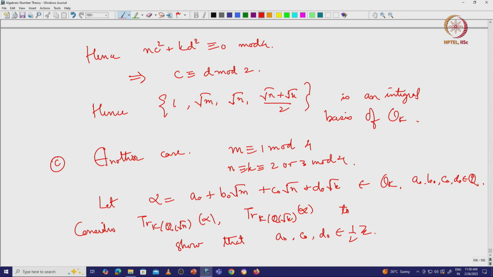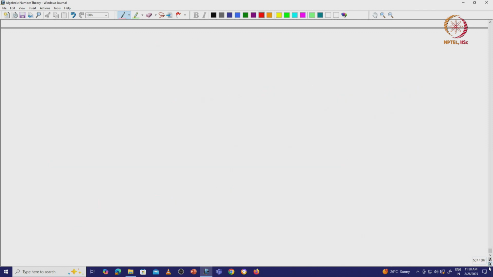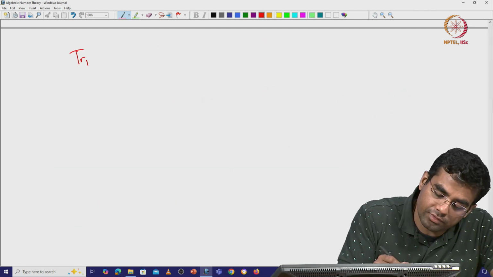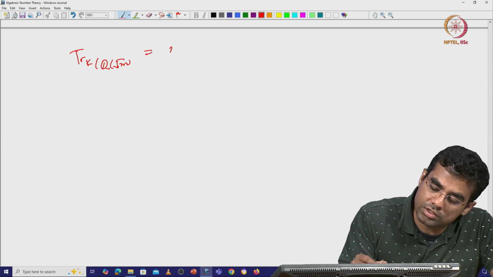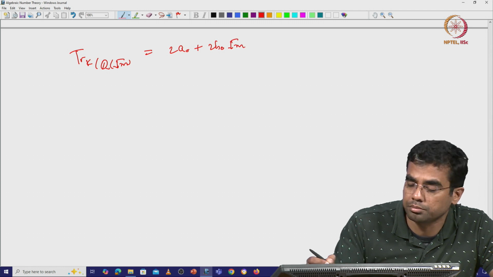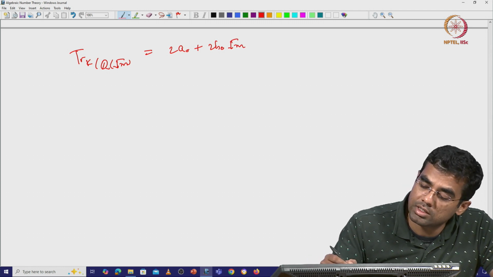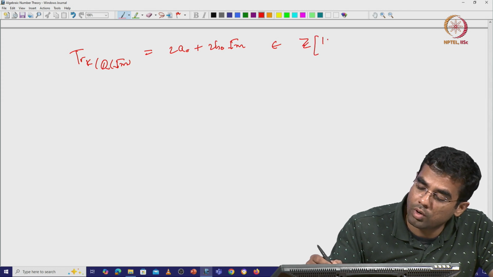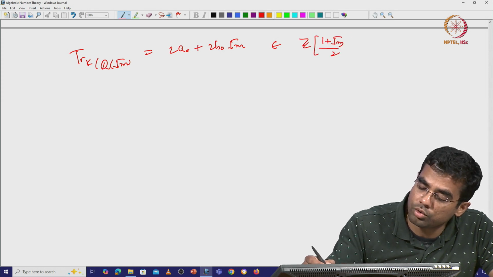And there is slight difference now. If you look at trace from K to Q square root of m, this is 2a0 plus 2b0 square root of m, right. This belongs to Z[(1 plus square root of m) by 2], right.